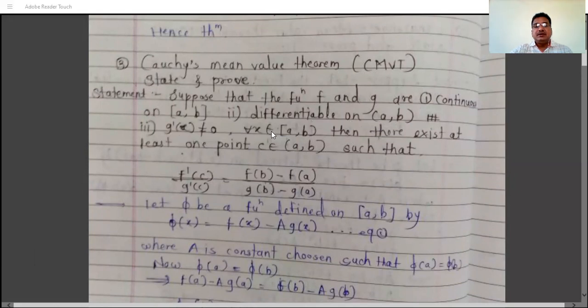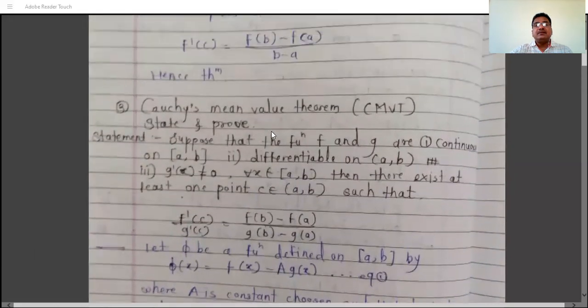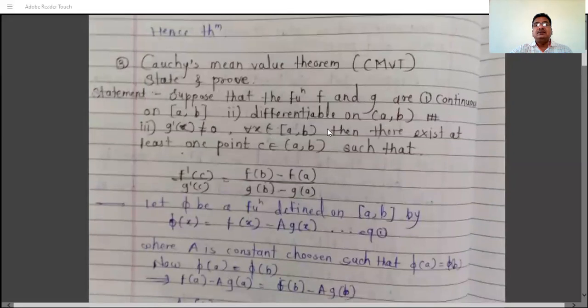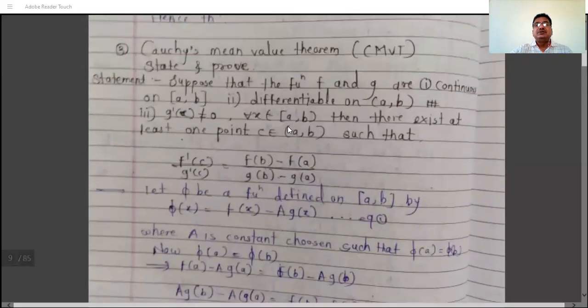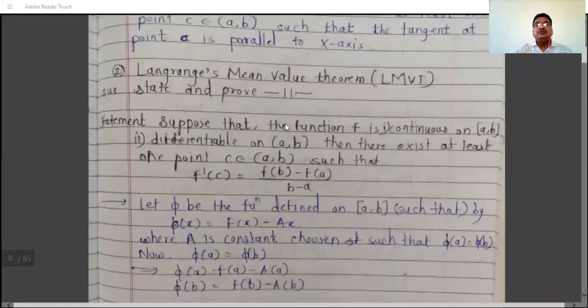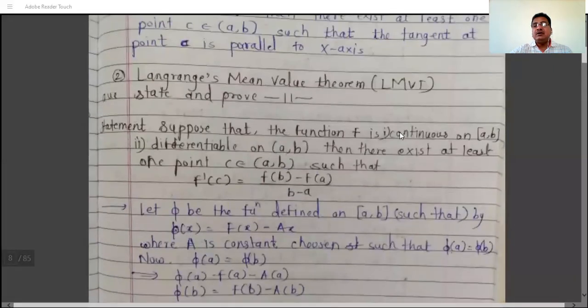So there are three conditions, in order to ensure g(b) minus g(a) is not equal to 0. In Lagrange's mean value theorem there are only two conditions.